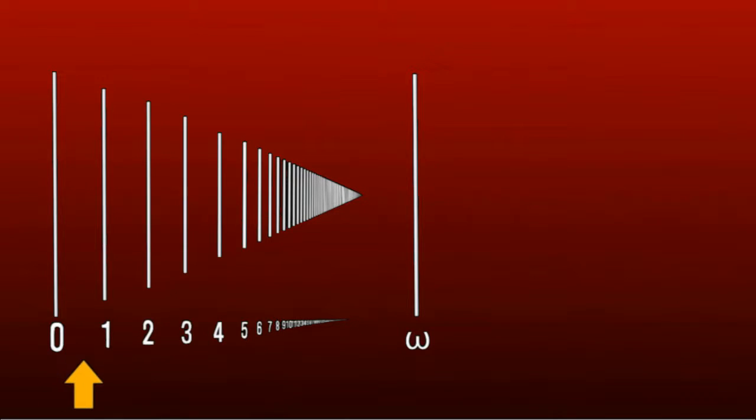We need ordinal numbers. The first transfinite ordinal is omega, followed by omega plus 1, omega plus 2 and so on. But omega plus 1 isn't bigger than omega. It just comes after omega. Aleph Naught isn't the end.